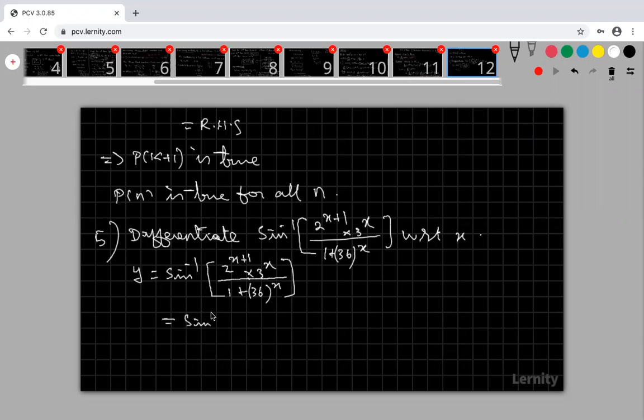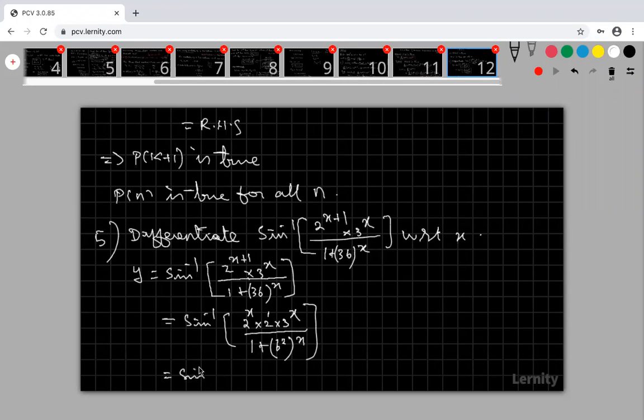This can be written as sine inverse of 2 power x into 2 into 3 power x. Look at the numerator: 2 power x plus 1 can be written as 2 power x into 2 power 1 into 3 power x, over 1 plus 36 power x. This 36 power x I can write as 6 square power x, my 36 is 6 square.